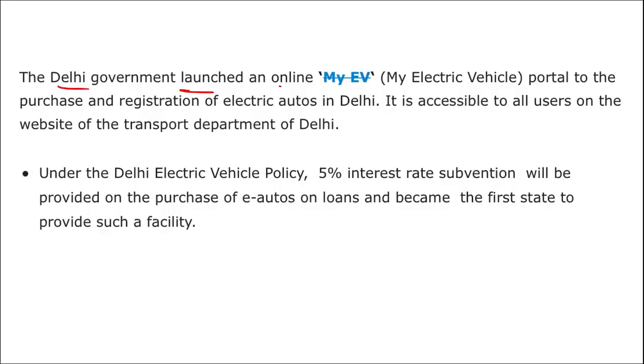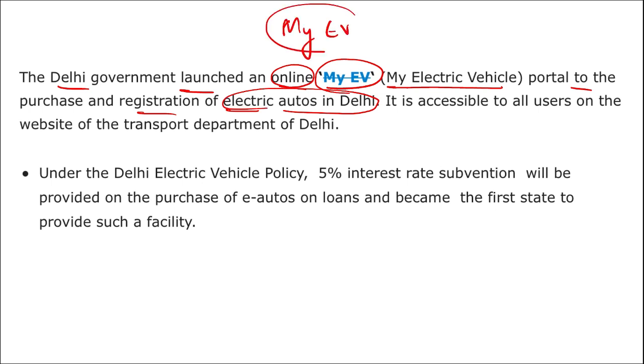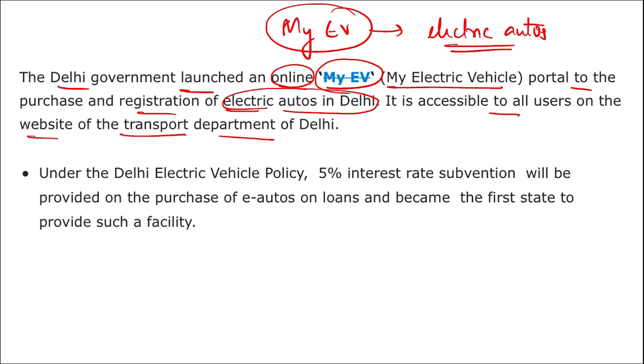The Delhi government launched an online portal, My EV, that is My Electric Vehicle portal, for the purchase and registration of electric autos in Delhi. A question can be asked, this is specifically targeting electric autos. It is accessible to all the users of the website of the Transport Department of Delhi. Under this Delhi electric vehicle policy, a 5% interest rate subvention will be provided on the purchase of e-autos on loans, and Delhi becomes the first state to provide such a facility.